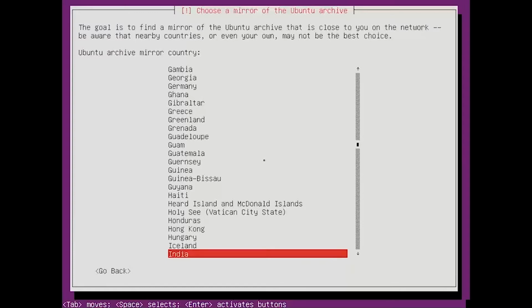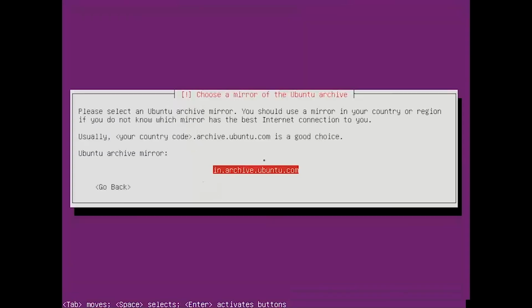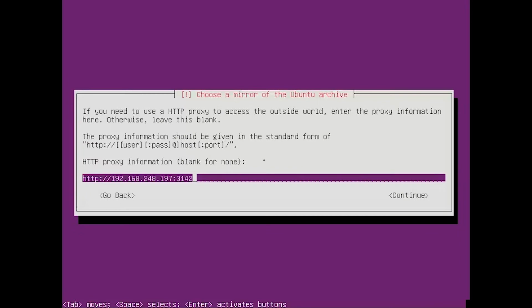Let's select the mirror location. So based on the country, I'll select India. So it will give me in, which stands for India.archive.ubuntu.com. Now over here, the best way is to make sure that you understand what you're trying to configure. So over here, I do not want to use any kind of proxy to download any of the Ubuntu archives.